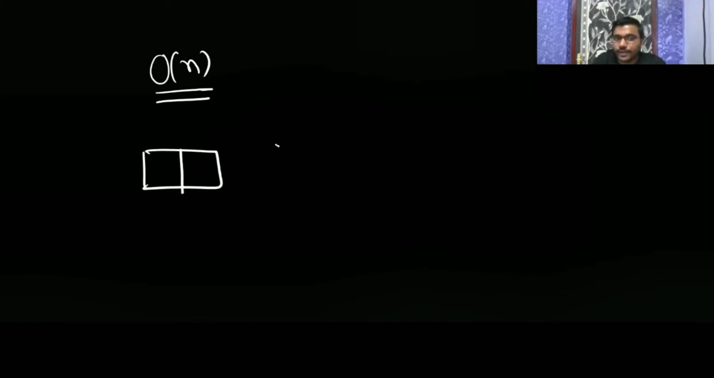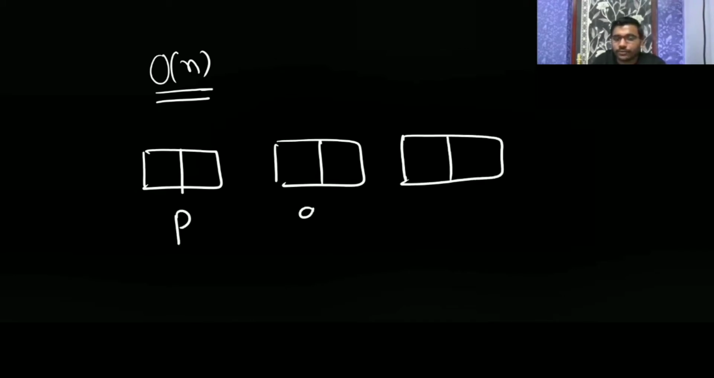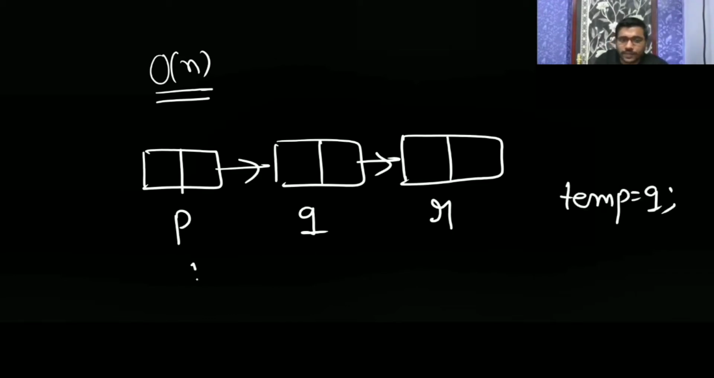Let us assume it is having p, q, r. Now you want to delete q. How can you delete it? Simply you can use some temp equal to q. Now p next is going to your r.